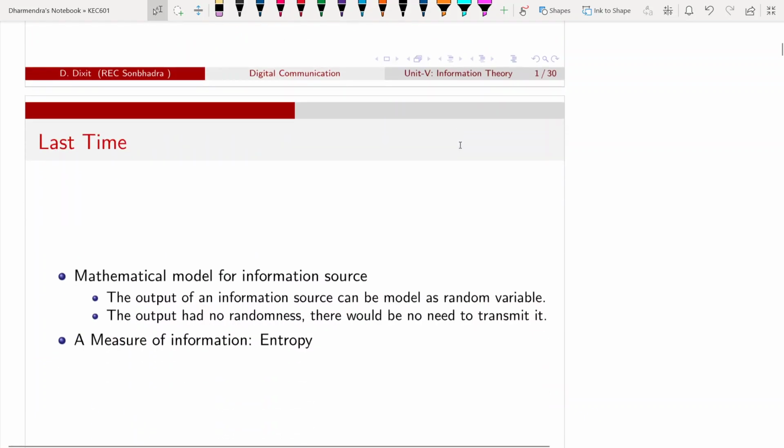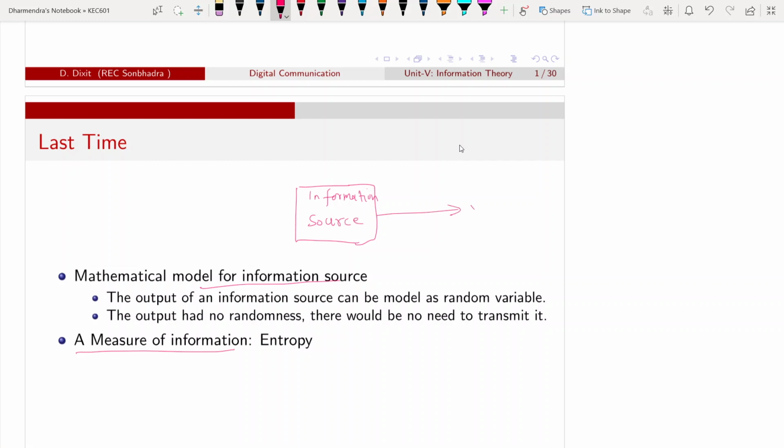In the last lecture, we discussed the mathematical model for an information source and the measure of information. Just to recap: this is an information source and this is the output of the information source.